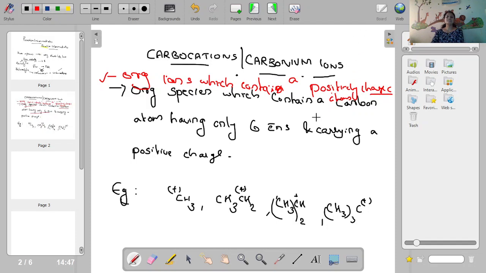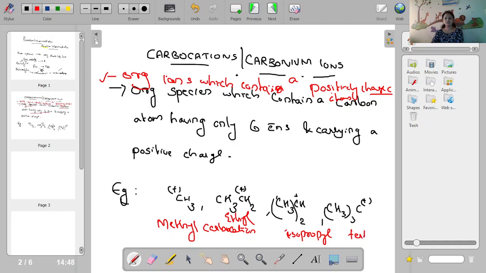Okay, so these are some examples given here. Methyl carbocation, CH3 plus. Then what about next? This is ethyl carbocation. This is CH3 twice CH, isopropyl. We are not writing normal propyl because of stability considerations. Isopropyl carbocation.